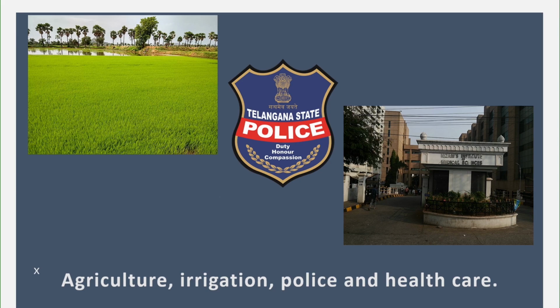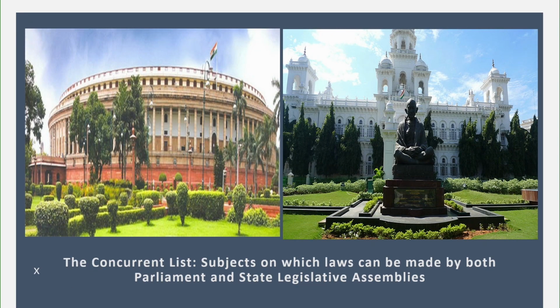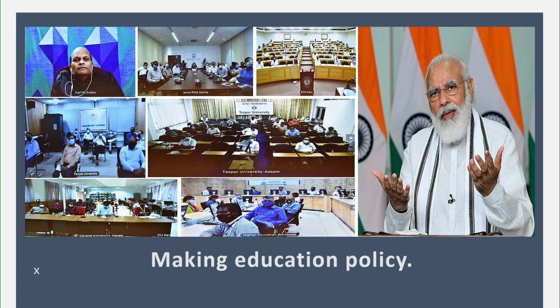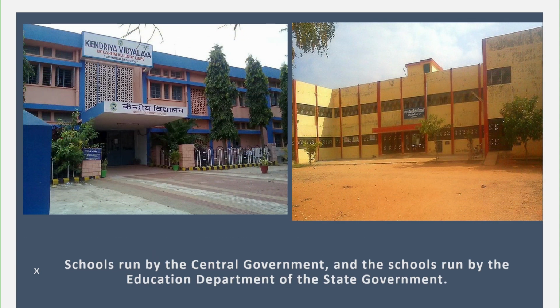Now talking about the concurrent list, children, it comprises the subjects on which the laws can be made both by the Parliament and the state legislative assemblies. For example, making of the education policy is the duty of both the central and the state government. In every state, you find schools which are run by the central government, such as Kendriya Vidyalayas or central schools, as well as the schools which are run by the education department of the state government.